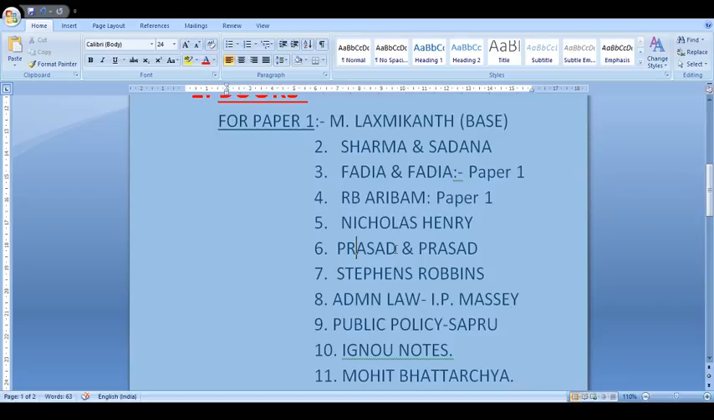Coming to the 7th book, that is Stephen Robbins. Stephen Robbins is a good book for chapter 4 of your syllabus, that is organizations. Organizations, motivational theory, leadership theories, Rensis Likert and other things, emotional intelligence, all this is given in this book. Besides, this helps you in your ethics paper as well. Insofar as organizational behavior, organizational theory, theories of motivation, theories of leadership, theories of organization are concerned, everything is mentioned in this book.